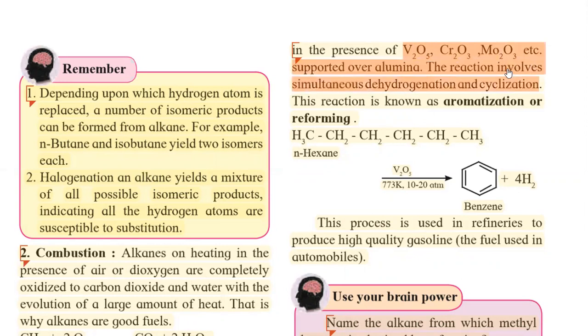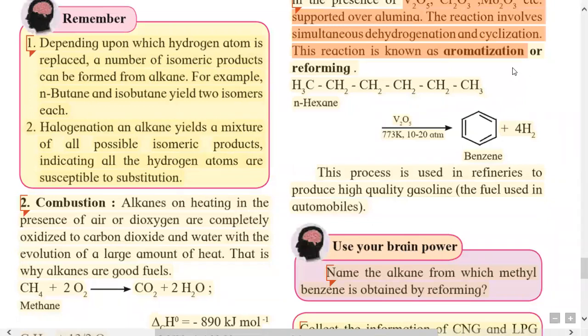The reaction involves simultaneous dehydrogenation and cyclization. This reaction is also called aromatization or reforming, because in this reaction from aliphatic hydrocarbon we get aromatic hydrocarbon.